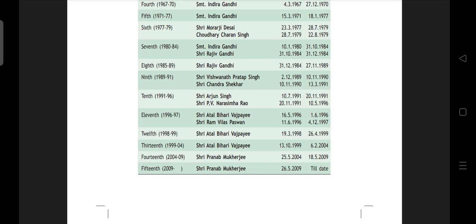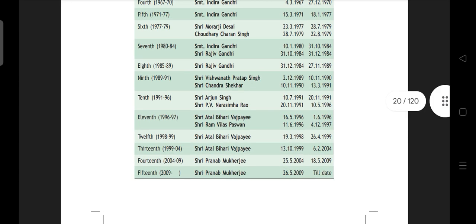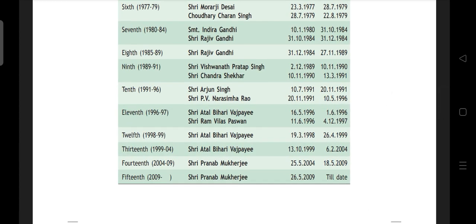Come to the 11th Lok Sabha: 16 May 96 to June 1st 96. That means it is not even 1 month. If it were June 16, then it would have become 1 month. But here you can notice in the 11th Lok Sabha, 16 May to 1 June, that means it is less than 1 month. That is the 11th period of the Lok Sabha.